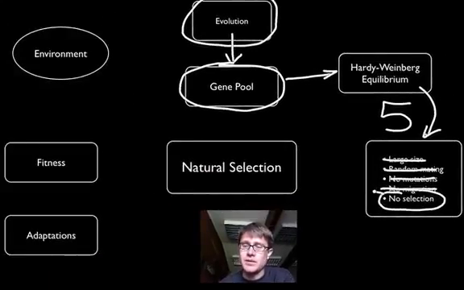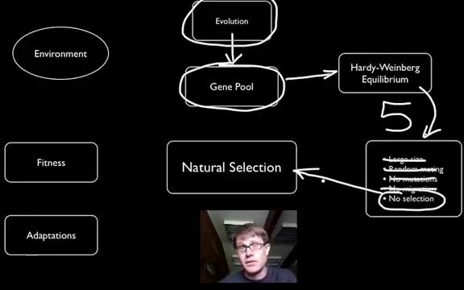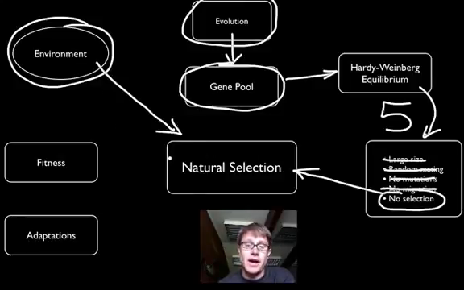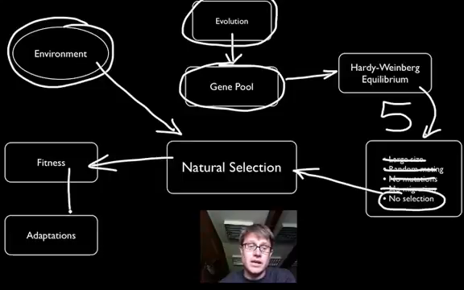Today I want to talk about selection, because selection is when you live or die. It's called differential reproductive success, when you live or die based on the appearance that you have. In other words, you're made the way you are, and as the environment changes, you're selected. Either you have high fitness and you're able to survive and pass your genes on, or you have low fitness and you die. And if you have enough fitness over time, that can eventually lead to adaptations in a population.